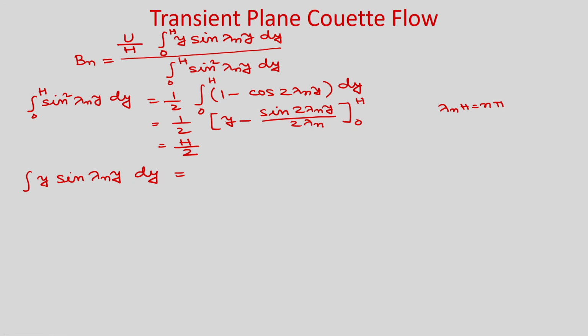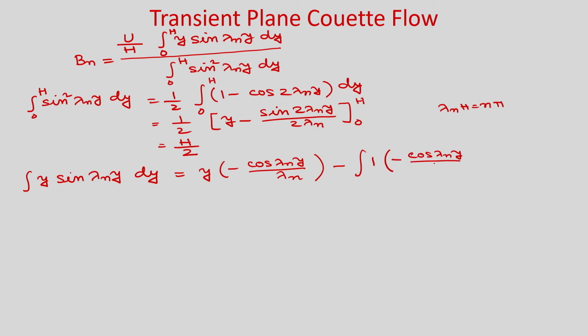This will be y times the integral of sin lambda n y dy, that is minus cos lambda n y divided by lambda n, minus the integral of the derivative of y, which is 1, times minus cos lambda n y by lambda n.